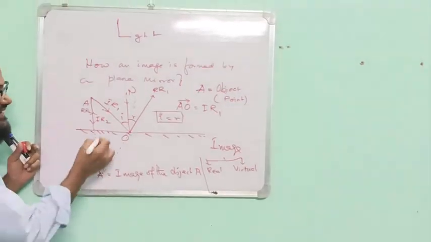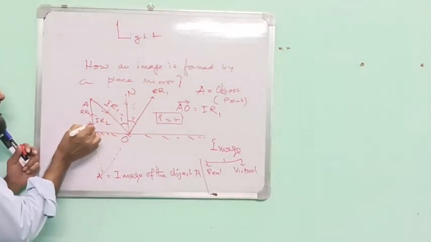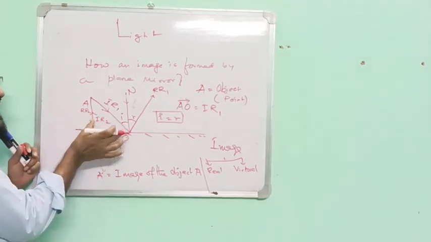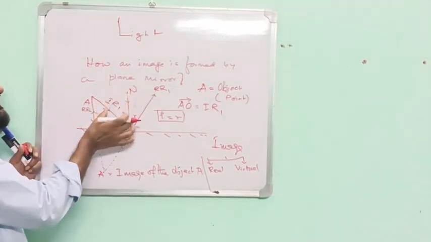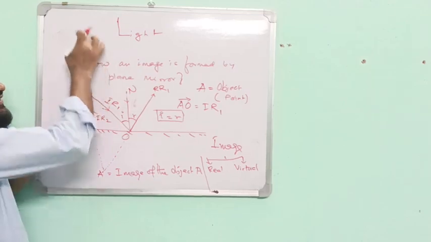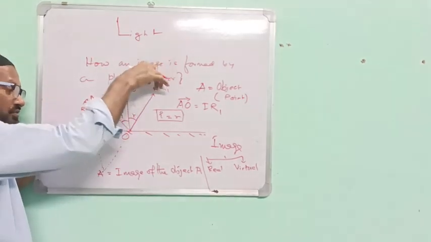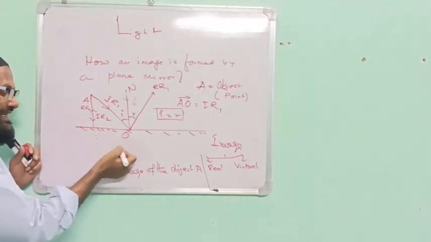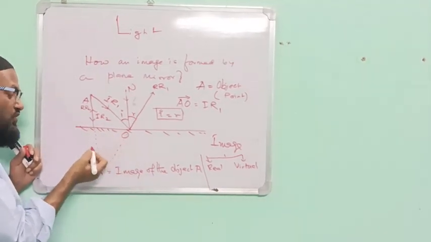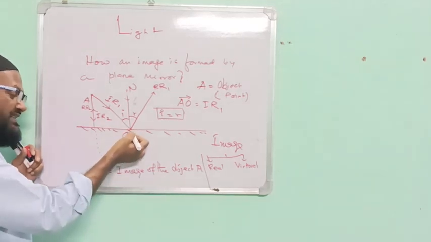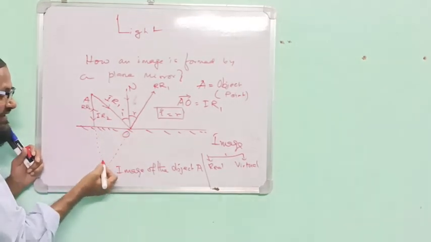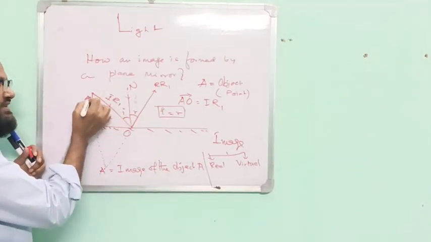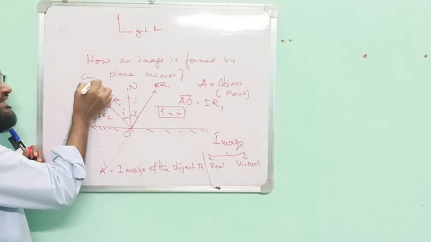In this case, this is the incident ray and this is the second incident ray. When they are taken in the forward direction, they will not meet. But when they are taken behind, they will meet. Actually, here is no light. That's why this is a dotted line. If it is the real path of light, in that case this will be a continuous line. This is continuous, this is continuous, this is continuous, and this is continuous.